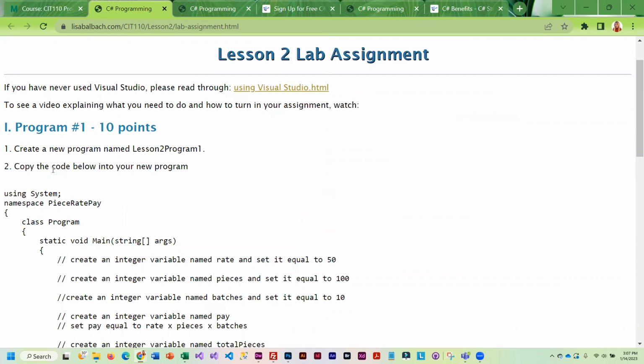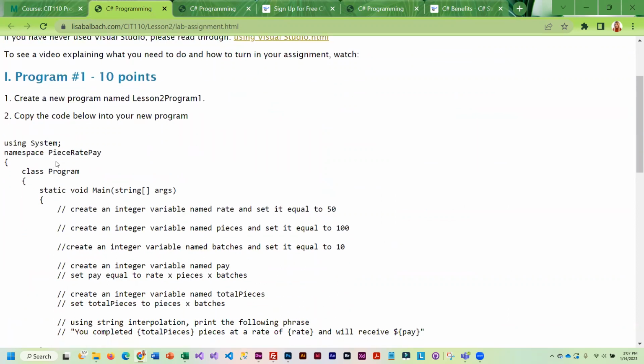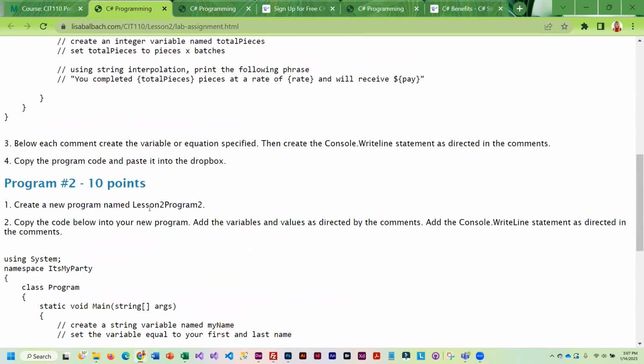Then you've got 2 programming exercises that you're going to be creating a new console application for. And I suggest naming them lesson 2 program 1, lesson 2 program 2, because if you name them that way, it's really easy for you to find them because you're going to end up with a lot of these little programming projects.